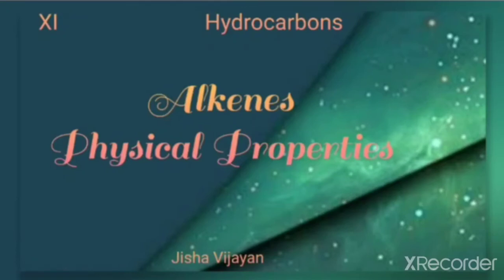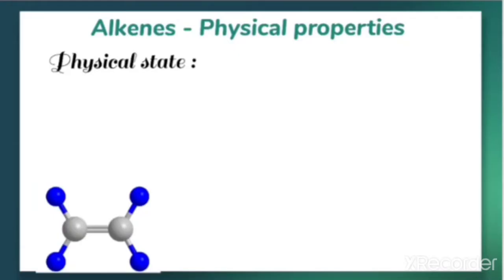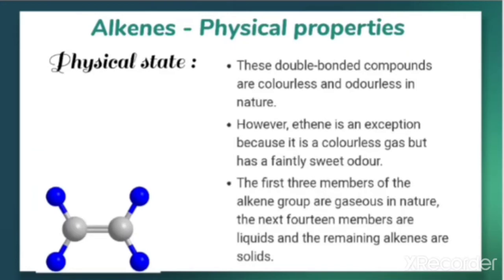Hello students, in this video we are going to study about the physical properties of alkenes. First, about the physical state. These are the double bonded compounds which are colorless, odorless in nature. But ethene is an exception because it is a colorless gas but has a faintly sweet odor.